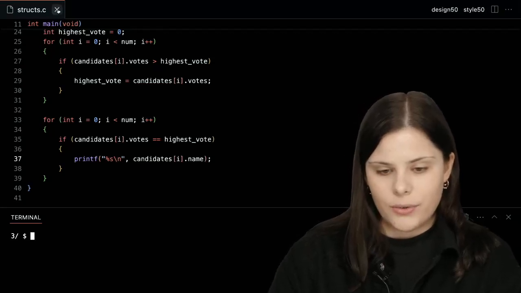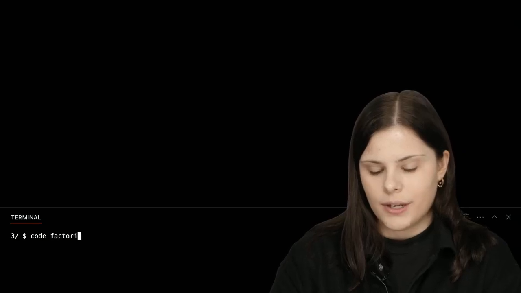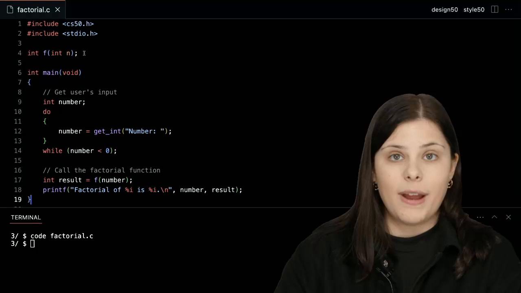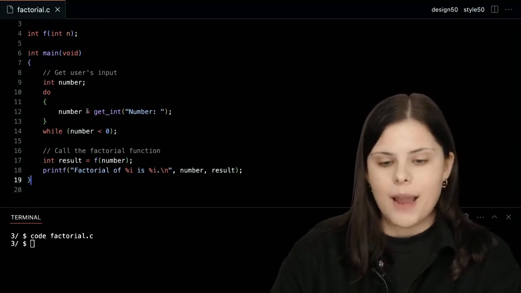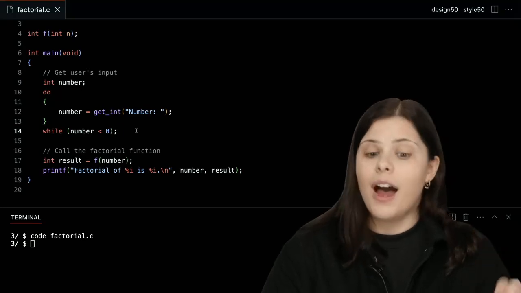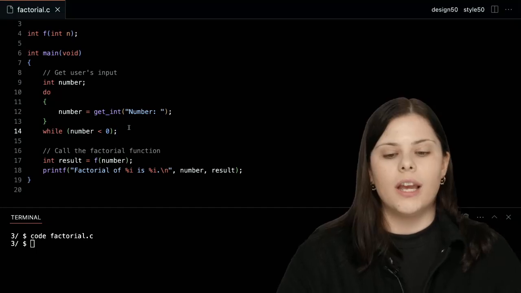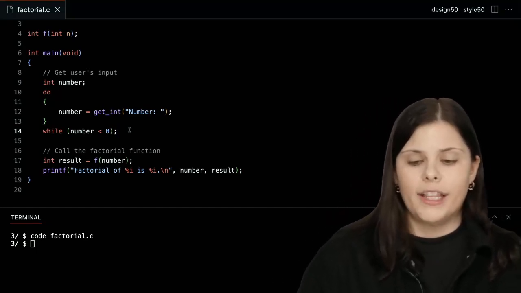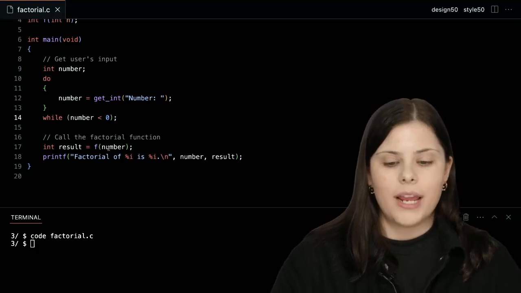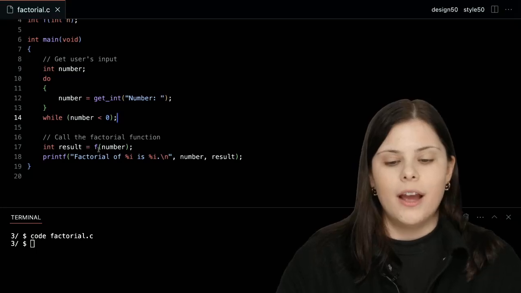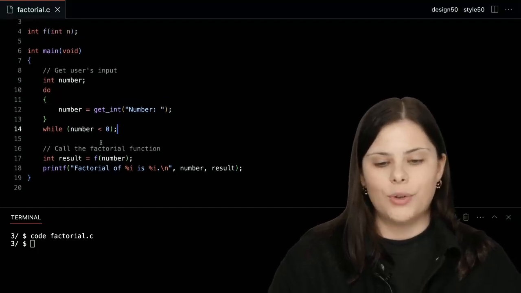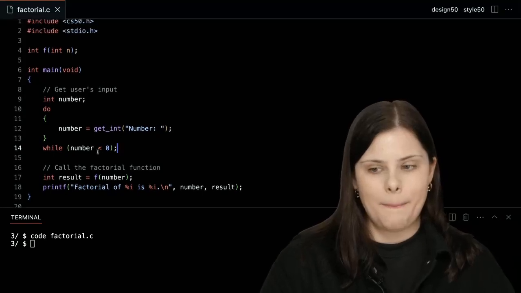So I'm going to close this tab and open factorial.c. I already pre-wrote some code here, right? I defined my function f that we're going to use. In my main function, I'm getting the user's input. Again, I want to ensure that I only get positive numbers, so we're going to use the do while part that we also used in Mario earlier in this class. And at the end of my main function, I'm calling the factorial function on the number that the user gave me, and then I'm just going to print it out, okay?